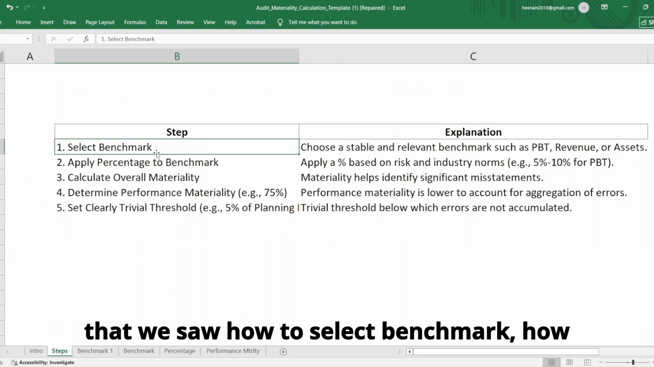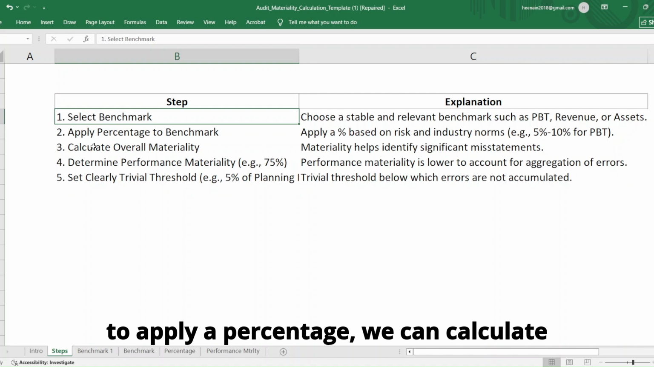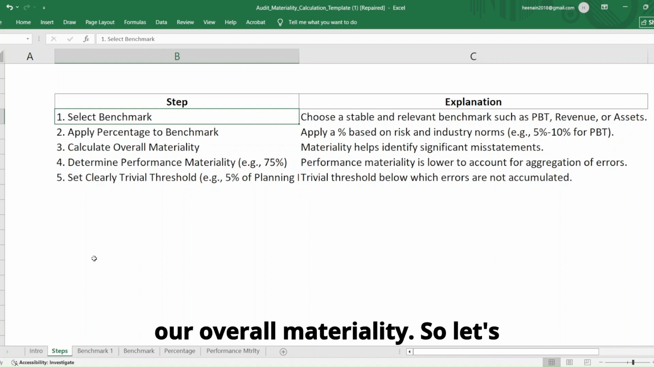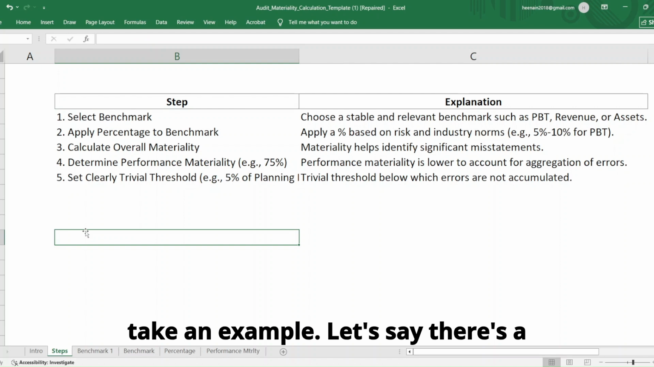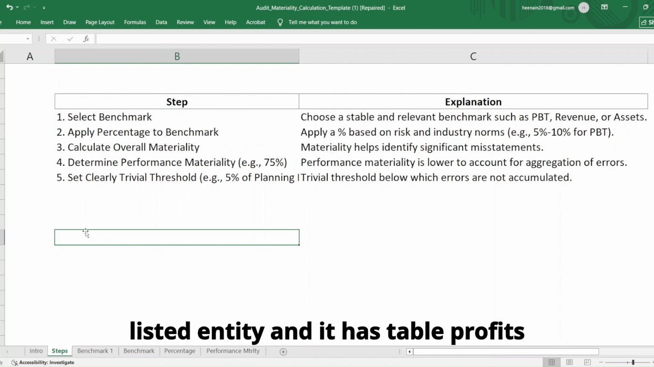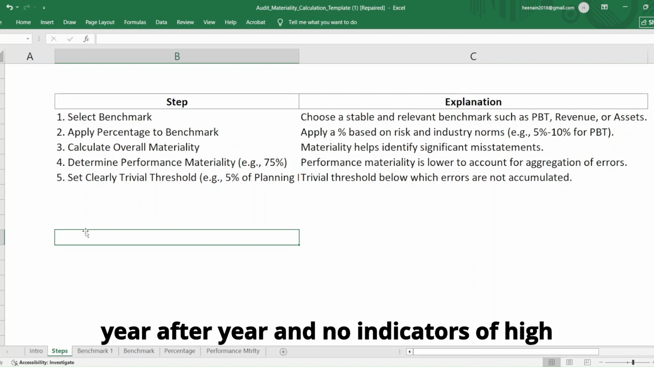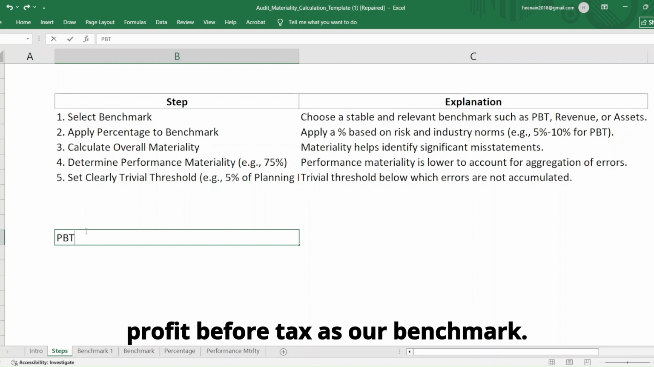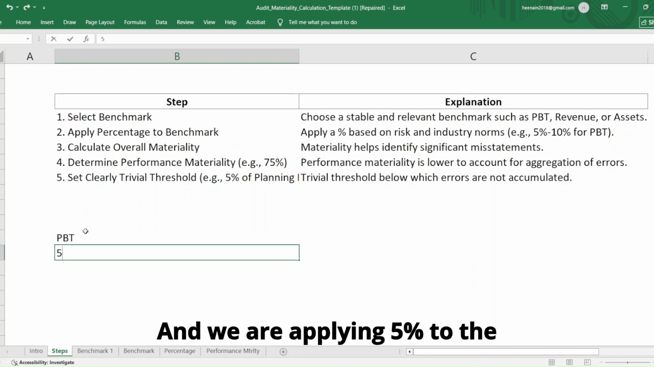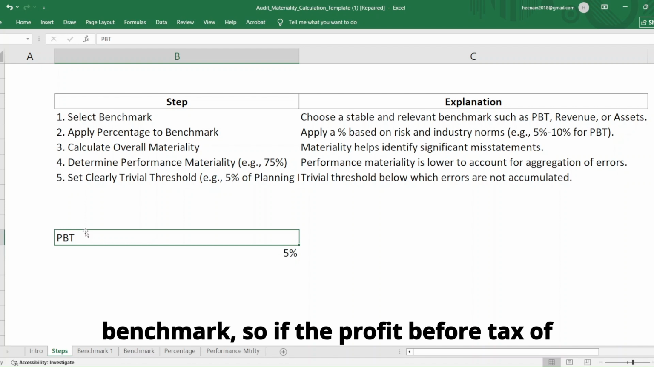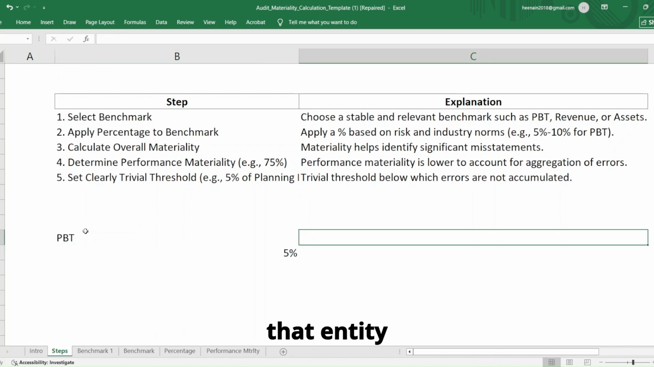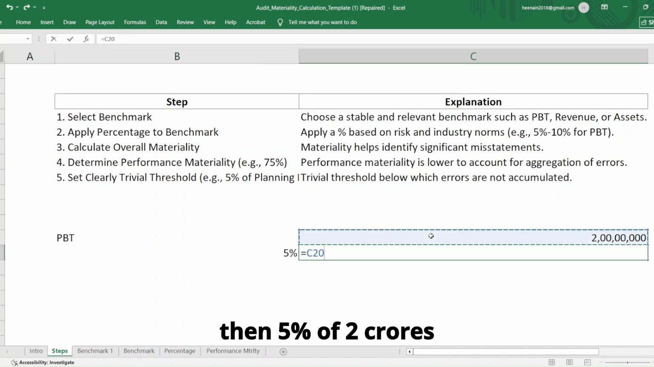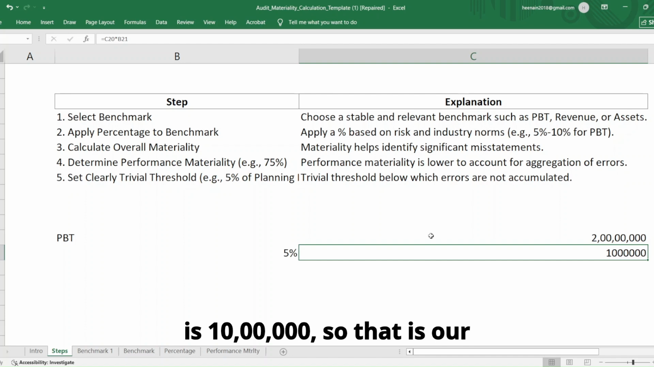Now that we saw how to select benchmark and how to apply a percentage, we can calculate our overall materiality. So let's take an example. Let's say there's a listed entity and it has stable profits year after year and no indicators of high risk. So let's say we have taken profit before tax as our benchmark and we are applying 5% to the benchmark. So if the profit before tax of that entity is 2 crores, then 5% of 2 crores is 10 lakhs. So that is our overall materiality.